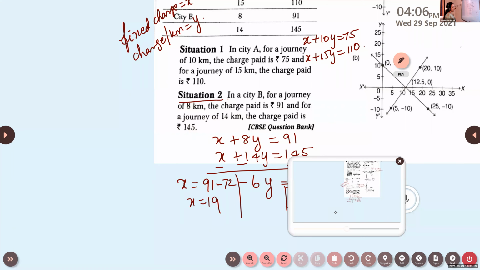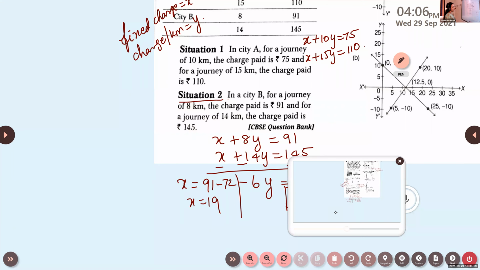When the situation is represented graphically, these two equations should meet at the point 19, 9. Look at here. What is the solution set here? 20, 25, so it is not correct. Similarly, in the second graph, they meet at somewhere 12.5, 0. That is also not possible.